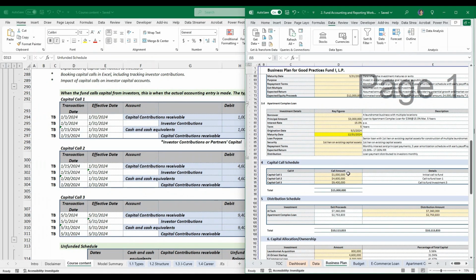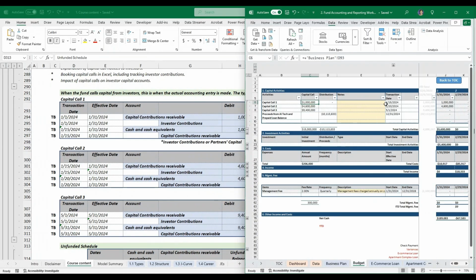In our business plan, we have 3 capital calls. Now we're going to book all the capital calls. After the capital call, we're going to track our unfunded schedule. First of all, based on the budget, we have the date here. Before the capital call, we would like to book the receivable. Once the cash is received, we're going to book the cash received.